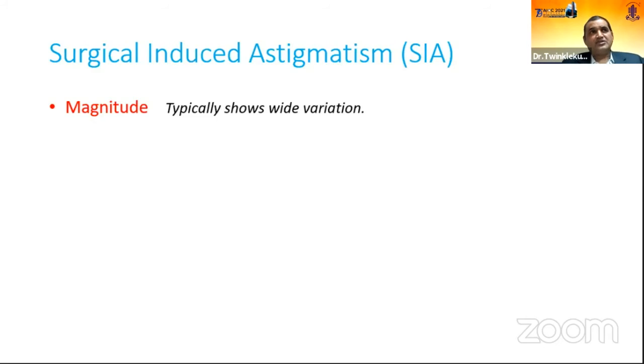Suppose I am operating on a patient with a 2.4 millimeter incision and I get an SIA of 0.32, and Dr. Sail is operating with the same 2.4 incision and gets an SIA of 0.27. So there is a very wide variation in the magnitude of the SIA. The orientation is also not consistent. All the surgeons are operating at 180 degrees, but they are not getting the same orientation in the postoperative results.